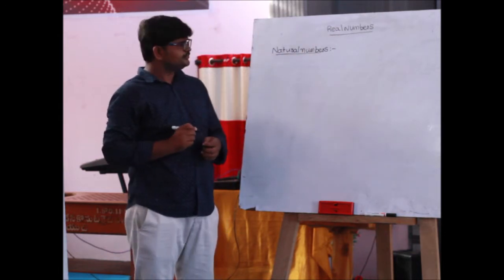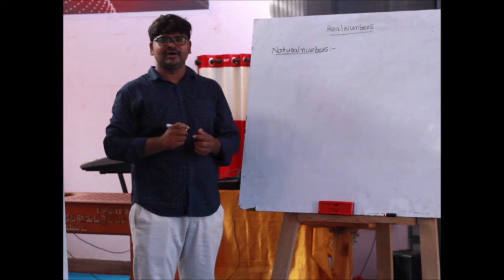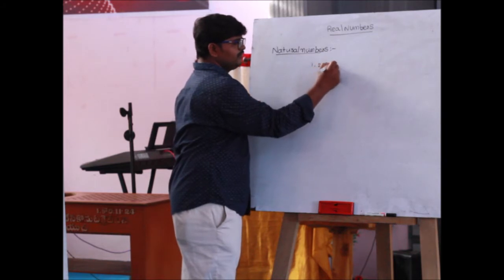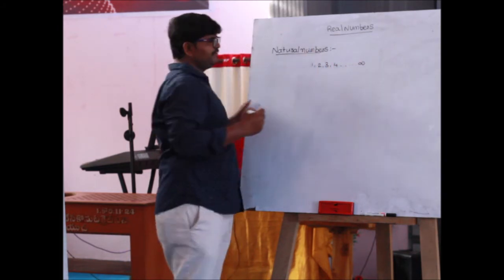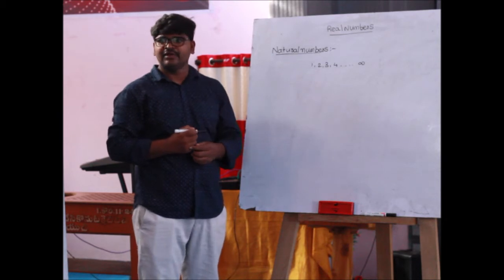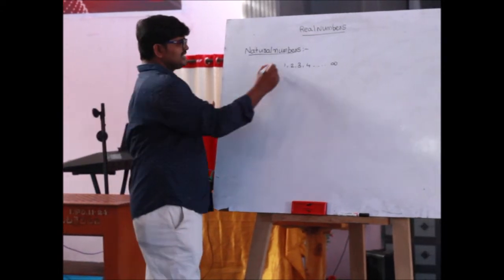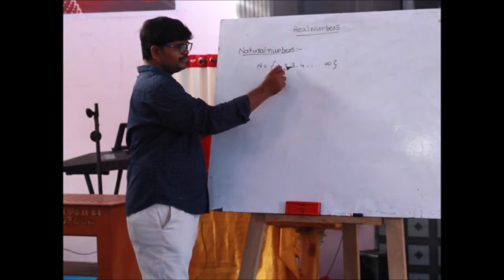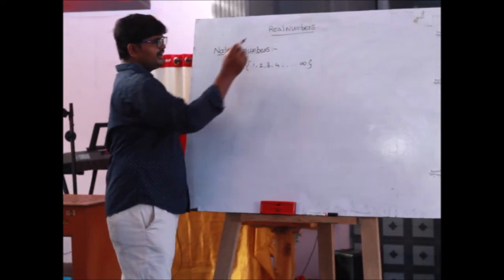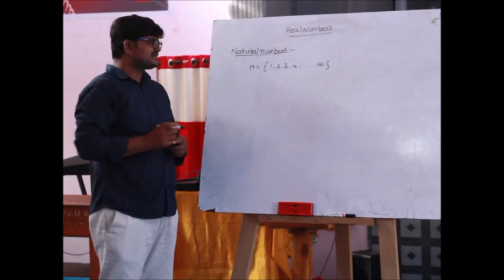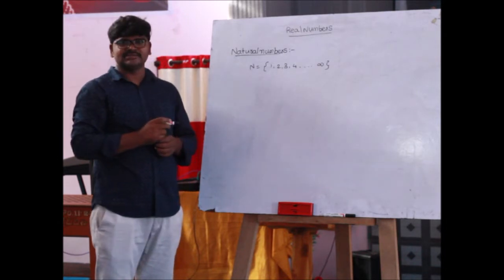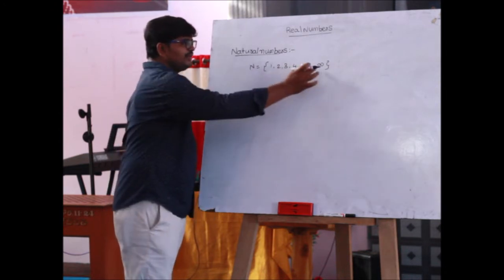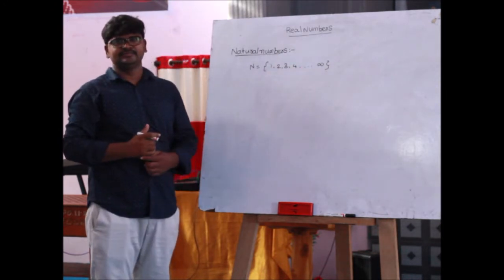Natural numbers means numbers which are used for counting, like 1, 2, 3, 4 and so on up to infinity, is called the set of natural numbers. Natural numbers are represented by capital N, where N equals 1, 2, 3, 4 and so on up to infinity. Here 1 is the smallest natural number and the greatest natural number is undefined.